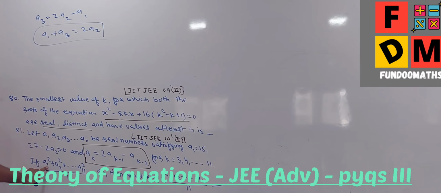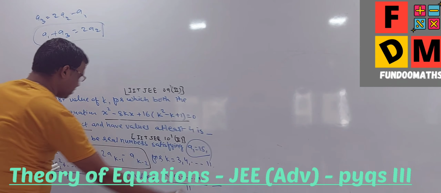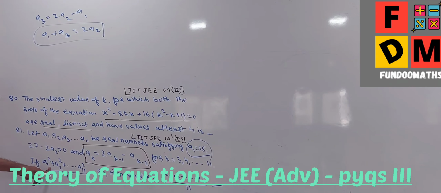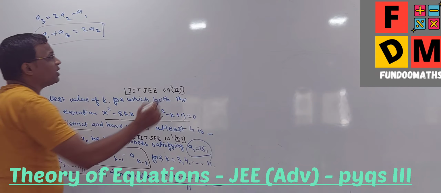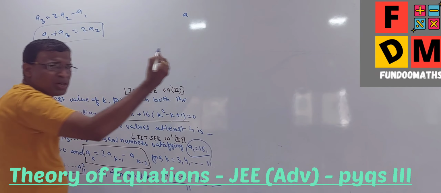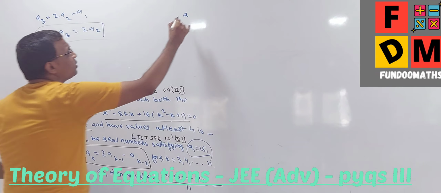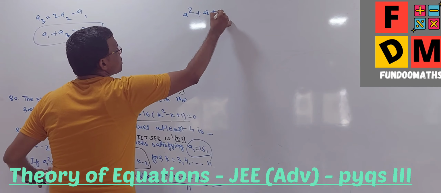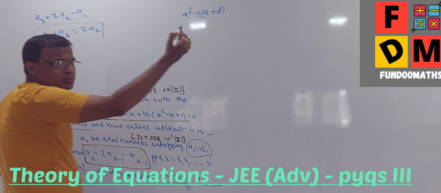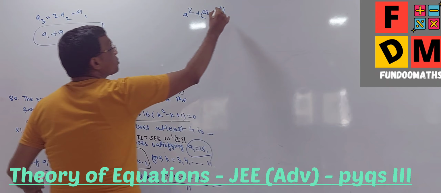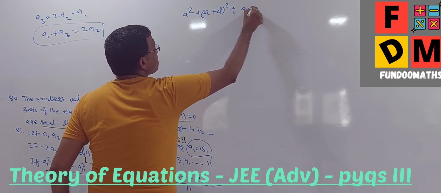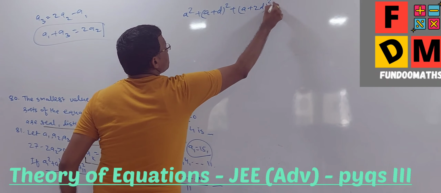Because now see, this is something they have given, and they have also given the first term to be 15. Fine. So let me just start with this. Can I say A1 is, say, just A, the first term? Then A square. Then as per our simple approach of arithmetic progression, the second term will be A plus D square, and then A plus 2D square. Fine.